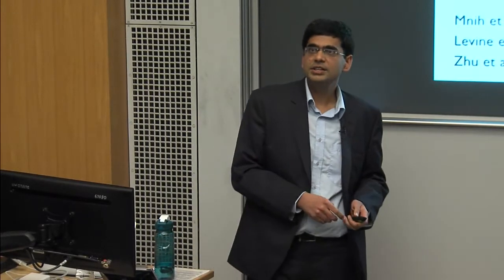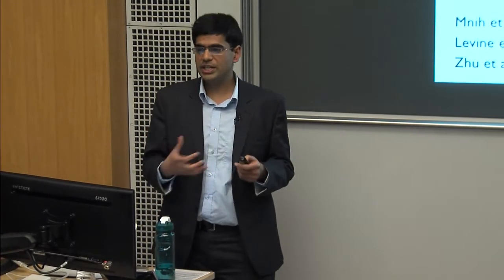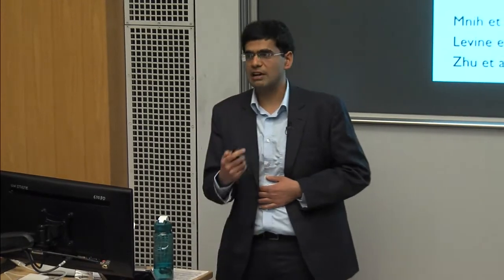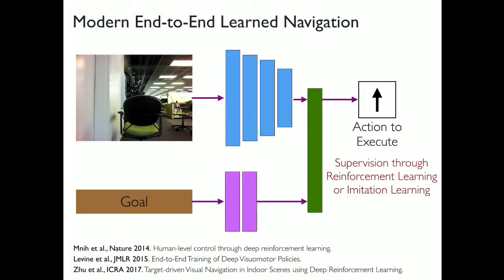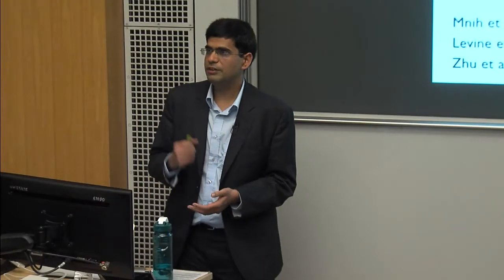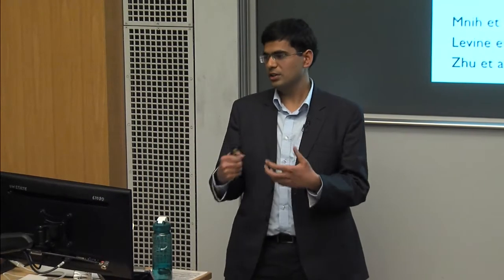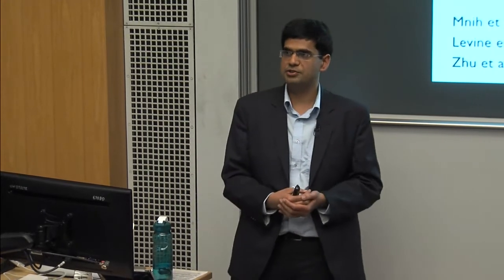Motivated by this, there has been a recent interest in studying end-to-end learning-based methods for doing navigation, where we set up a neural network architecture which takes in the current observation from the robot, along with a specification of the goal, and outputs actions that the robot should take in order to succeed. And now, if we have some supervision for what action the robot should take, let's say via reinforcement learning or imitation learning, these neural network policies can start picking up on some of the semantic cues that I was referring to in the previous slides.